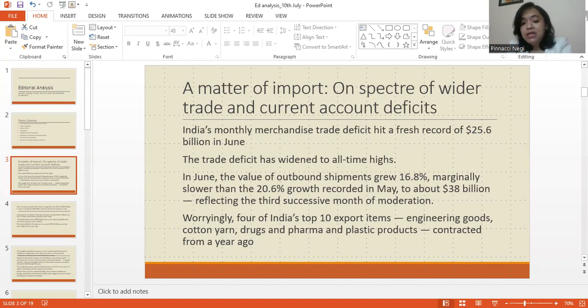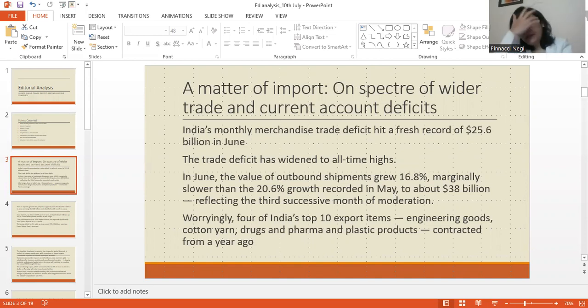Now, something that is very worrying, a worrying trend, is that 4 of India's top 10 export items, that means items in which we are among the best in the world, that means, wherein we export a lot: engineering goods, cotton yarn, drugs and pharma, and plastic products, students.